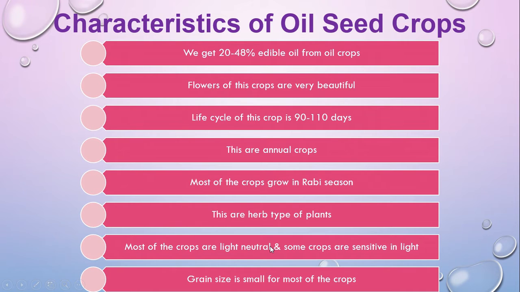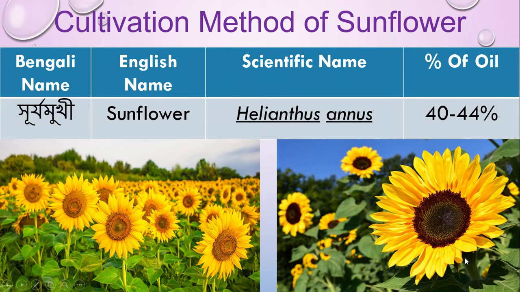That means if there is not enough light, the crop will not produce properly, and the size is small for most of the crops, for example mustard, soybean, etc. So these are the characteristics of oilseed crops. Sometimes in your creative questions, for 2 marks, the question is like, explain the characteristics of oilseed crops, then you have to write down at least 5 to 6 points.